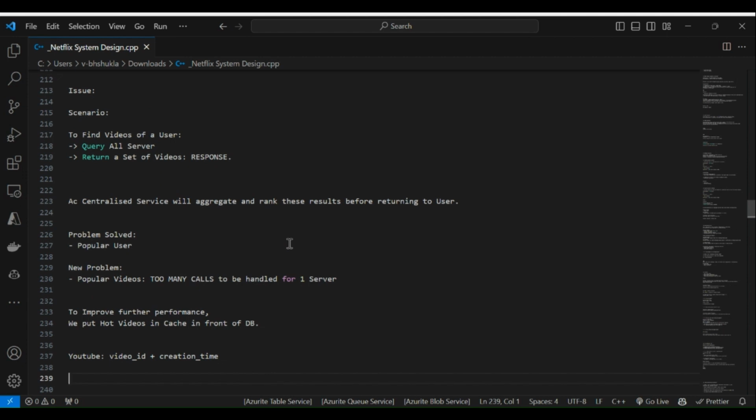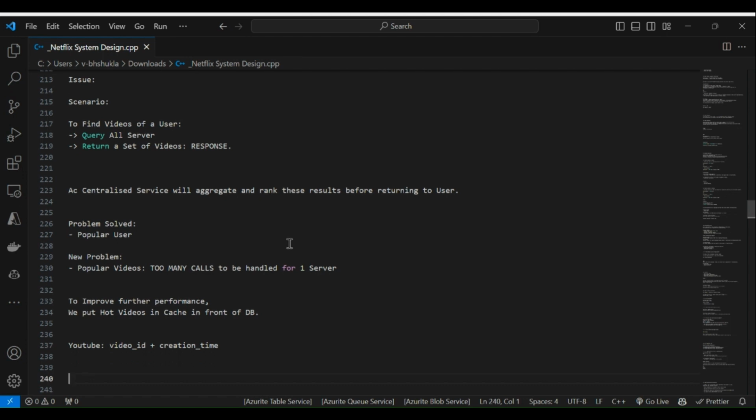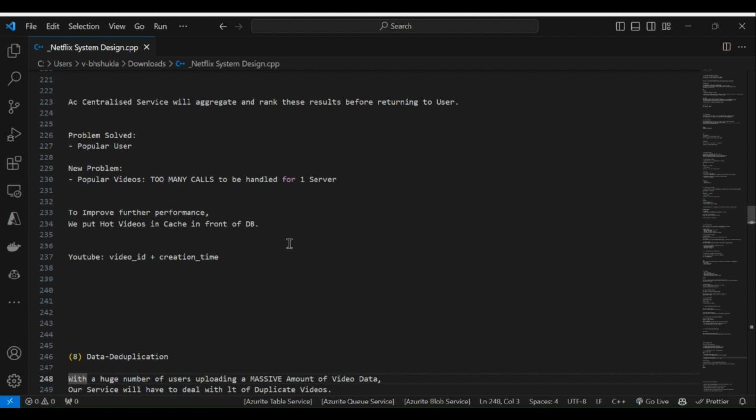The new problem is the popular video: too many calls to be handled by one server. To improve performance further, we put hot videos in a cache in front of the DB. A response from the DB takes some milliseconds compared to the CDN or cached data. For example, in YouTube we have a YouTube ID and creation time.